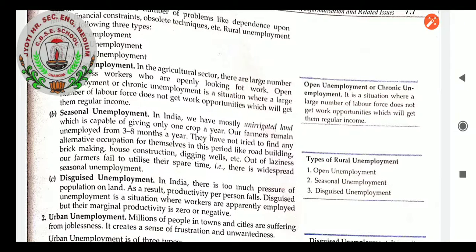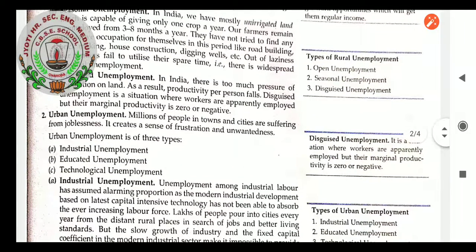Urban unemployment. When we see millions of people in towns and cities suffering from joblessness, it creates a sense of frustration and unwantedness. Urban unemployment is of three types: industrial unemployment, educated unemployment, technological unemployment.